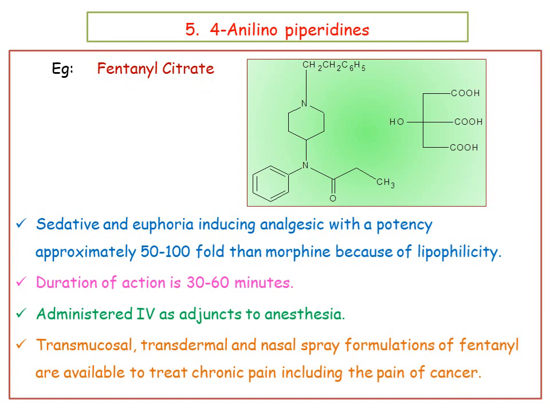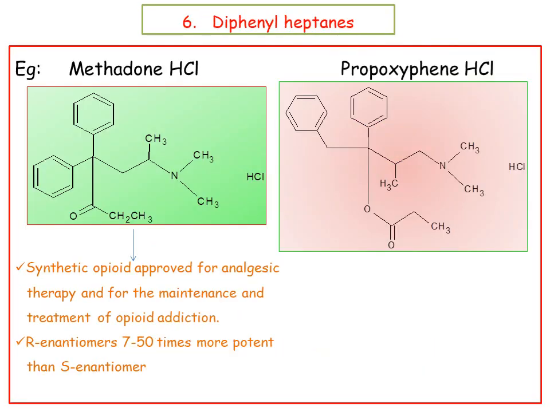Another bit here is: what is the category for anilinopiperidines? One more bit under fentanyl citrate is that it is a type of dissociative anesthetic agent. And the last and final class is diphenylheptanes. Two examples are there: methadone hydrochloride and propoxyphene hydrochloride. This is the structure of methadone hydrochloride. So diphenylheptanes. This is the heptane, diphenylheptanes.